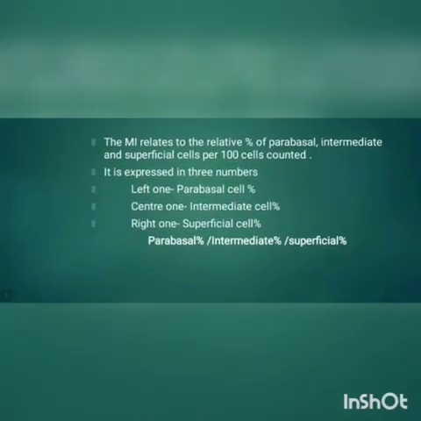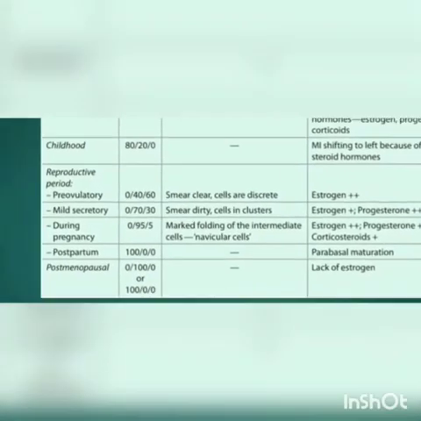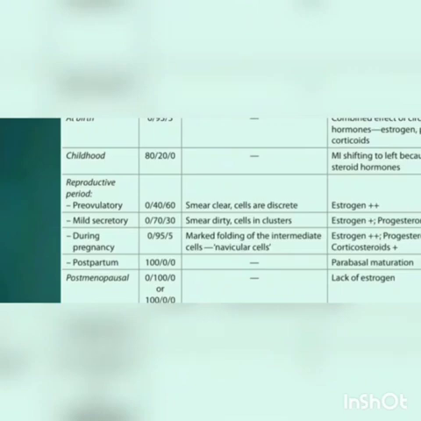Now what is maturation index? Maturation index is the relative percentage of parabasal, intermediate and superficial cells per 100 cells counted. So it is written as parabasal bar intermediate bar superficial. So remember the mnemonic PIS. Always remember, this always comes in the MCQs. Next, see this. This is very important. This will come in the MCQs.